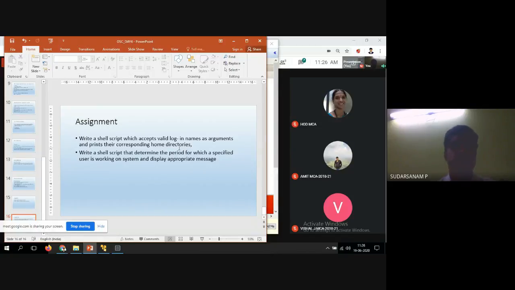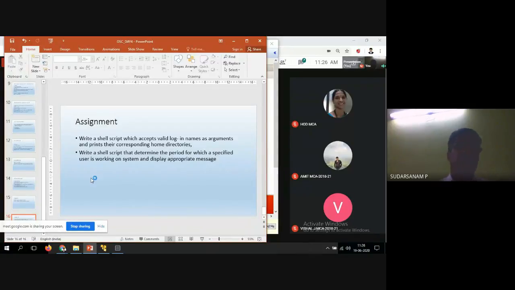Your assignment is these two simple programs. Write a shell script which accepts valid login names as arguments, and prints the corresponding home directories. In my program I directly took that particular file and displayed it. Now, through command line arguments, you have to give the username and display their home directories.